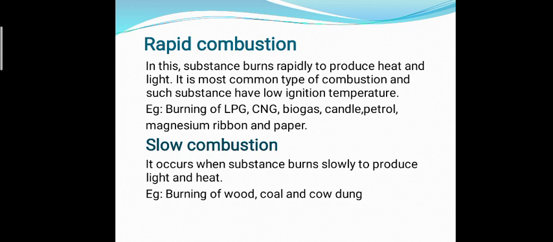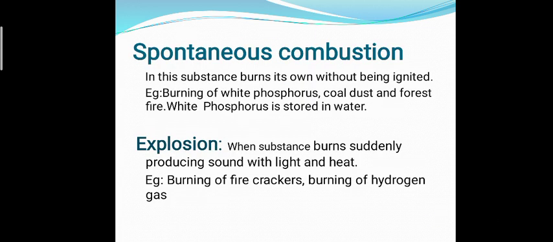Slow combustion occurs when substance burns slowly to produce light and heat. Examples are burning of wood, coal and cow dung. Next is spontaneous combustion. As the name suggests, in this the substance burns on its own without being ignited. For example, burning of white phosphorus, coal dust in coal mines and forest fire. This is the reason white phosphorus is stored in water.